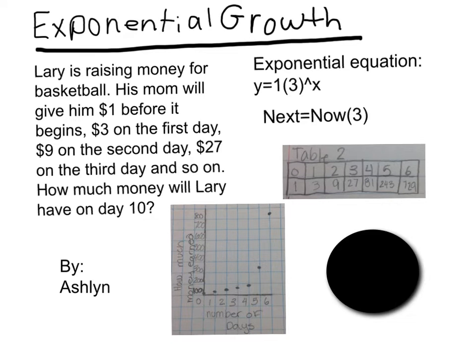Larry is raising money for basketball. His mom will give him $1 before it begins, $3 on the first day, $9 on the second day, $27 on the third day, and so on. How much money will Larry have on day 10?